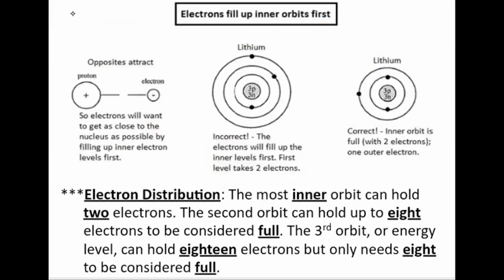Now further we move on. When you talk about the opposite charges attracting each other, the electron will want to get as close to the nucleus as possible by filling up the inner shells first. Because there's a force of attraction, and as we have seen, the electrons are outside the nucleus in different shells. So if I have carbon, its proton number is 6, and the mass number we'll talk about later, our focus is on the atomic number. So that means it has 6 protons and 6 electrons, right?